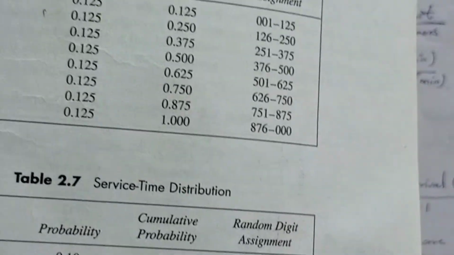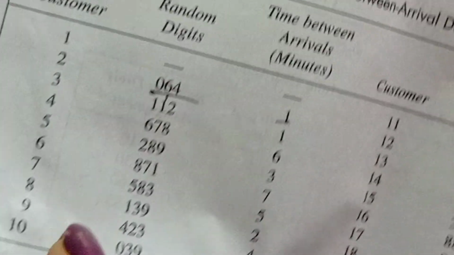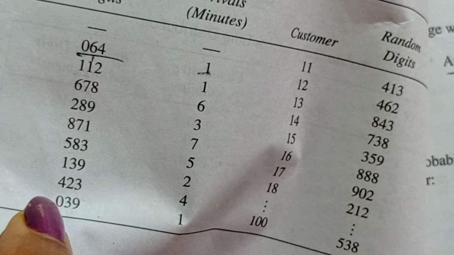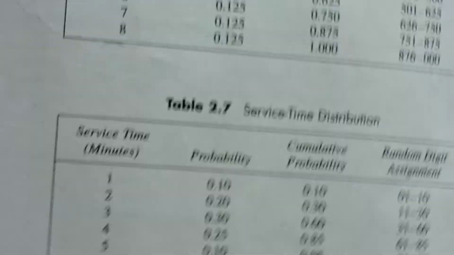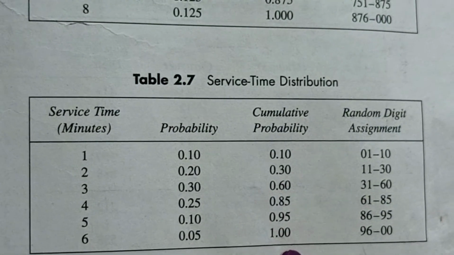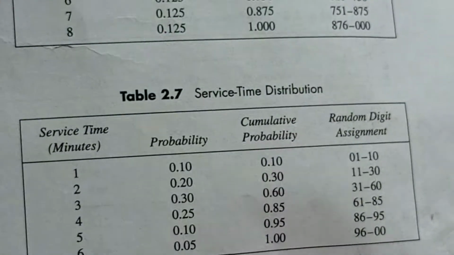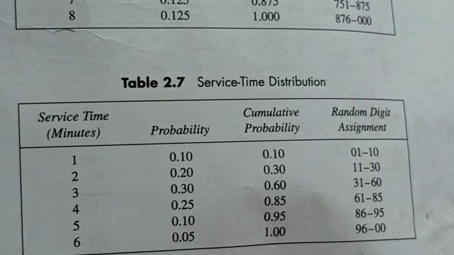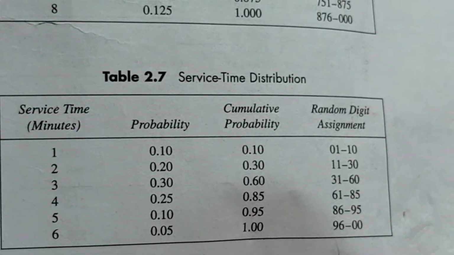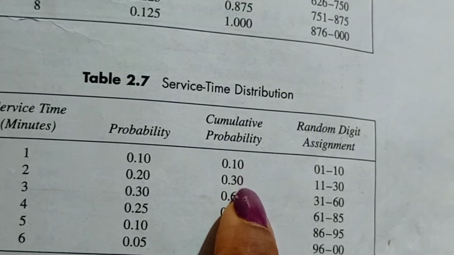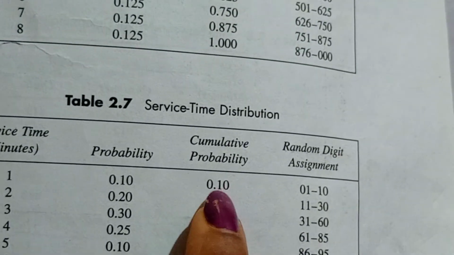Suppose the random digits were given as 3 digit values. In your question paper, if it is given as 3 digit value, you need to convert this 2 digit cumulative probability into 3 digit, because in some of the question papers it has been given. So what I'm explaining is, just add 0 here.